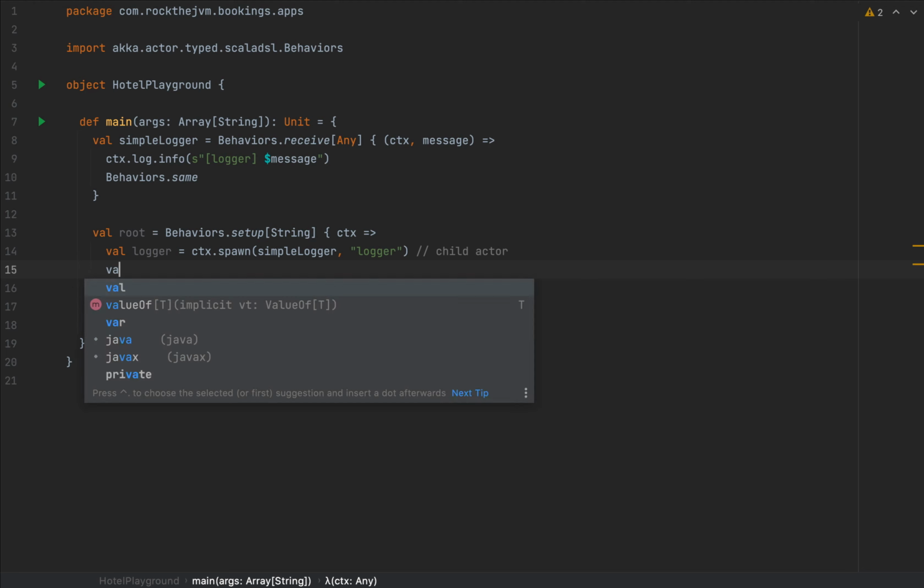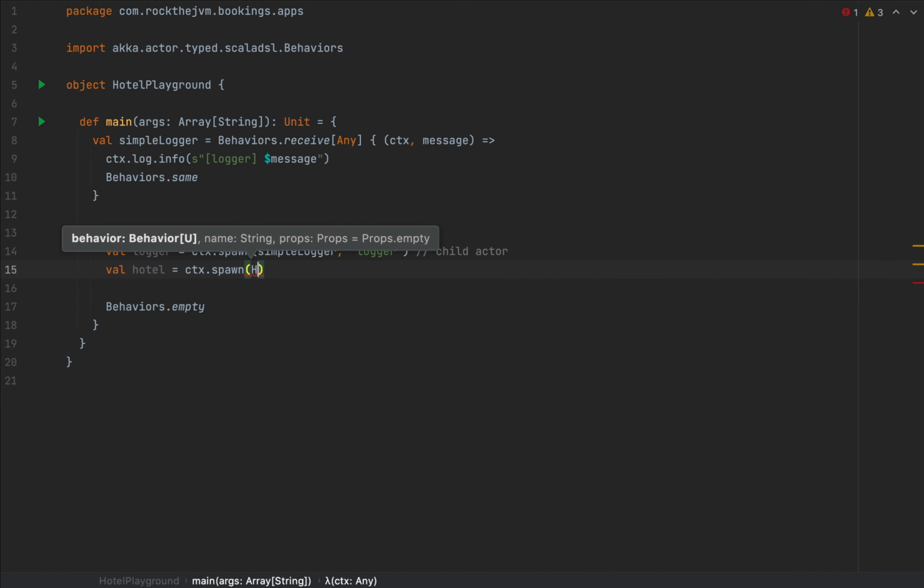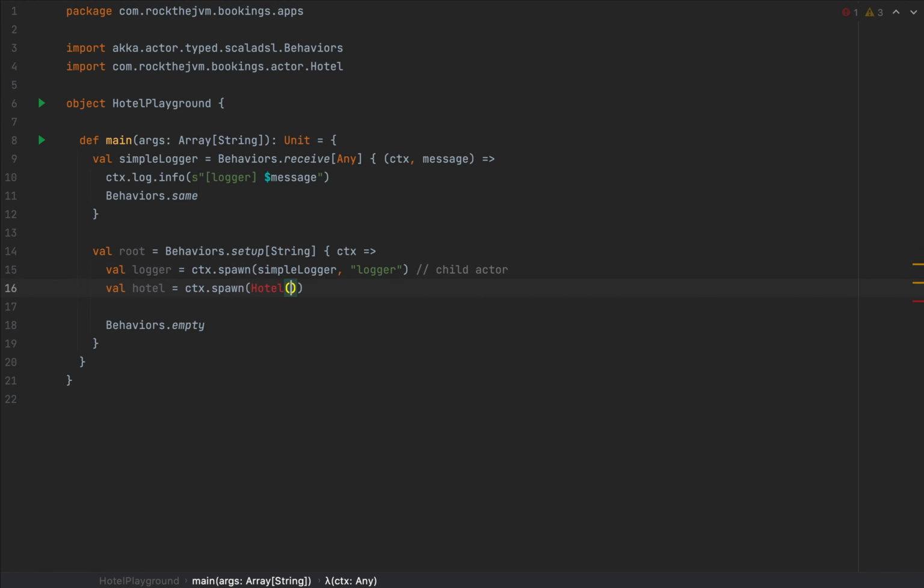And I'm going to create my hotel actor. So hotel as context spawn, and I'm going to use my hotel actor, which I need to import. So hotel, I'm going to give this ID, let's call this test hotel. And I'm going to use the name test hotel for the actor as well. So test hotel is the persistence ID of this actor, and this is the actor identifier if I want to access that within the actor system.